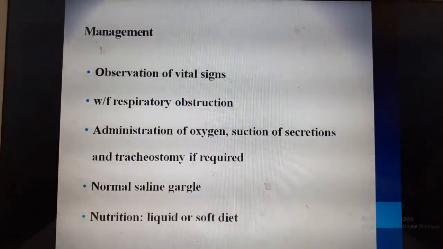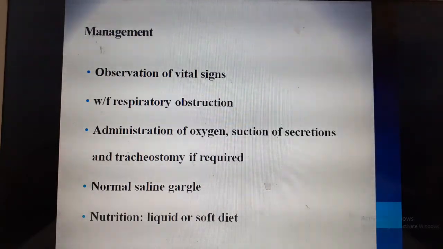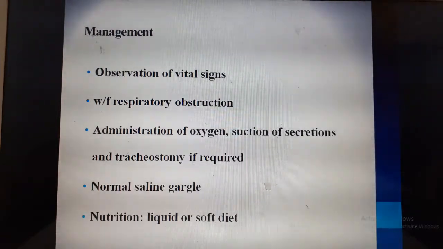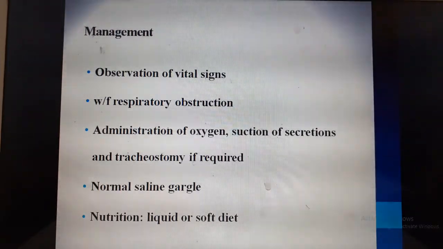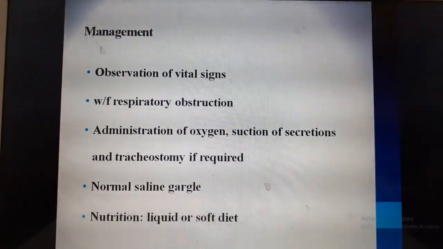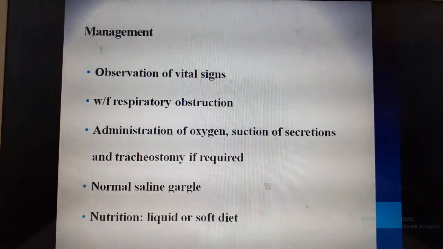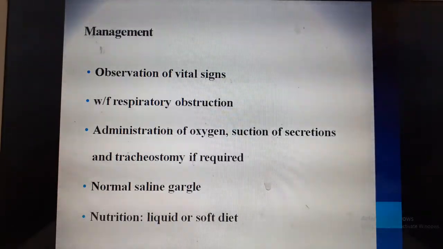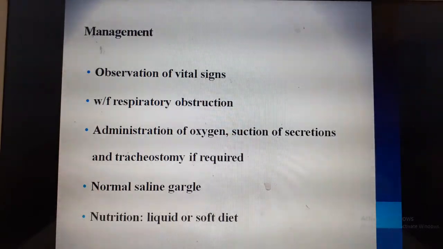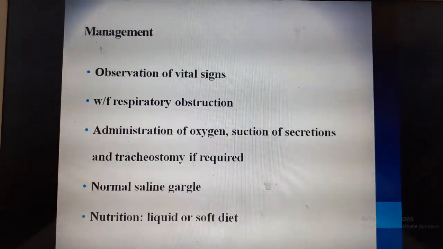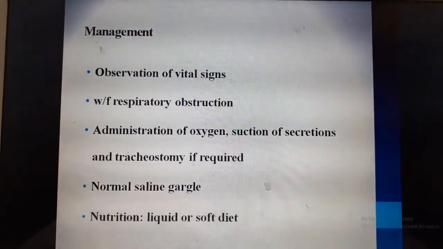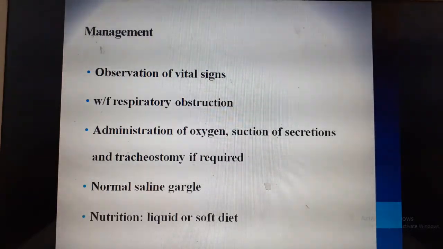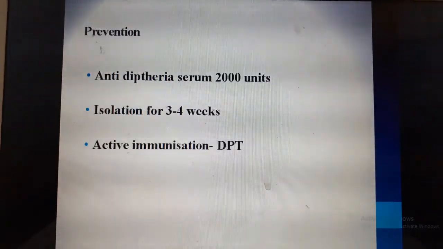The management is mainly observing for vital signs. Mainly you need to look at the respiratory rate and look for signs of shock. Watch for any obstruction. Look for the air entry, the symmetrical movement of the chest. Administer oxygen and suction secretions if there are too many. Tracheostomy is done if there is complete obstruction of the airway. Normal saline gargle can be given if there is pain. And nutrition, you can advise them to take liquid or soft diet, because they can have pain and will find it difficult to swallow.